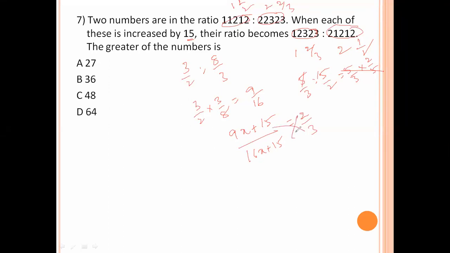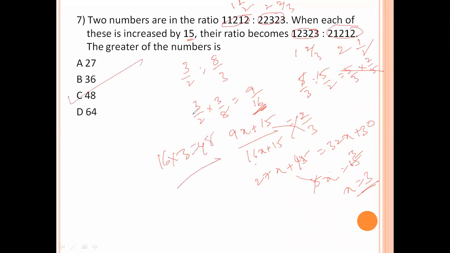Now cross multiply this. 9 times 3 is 27x plus 15 times 3 is 45, equals 32x plus 30. So 5x is equal to 50 minus... that is, 5x equals 15, so x value is 3. Now find the largest value. The largest value is 16x. 16x means 16 into 3, that is 48. So option C is the right answer.